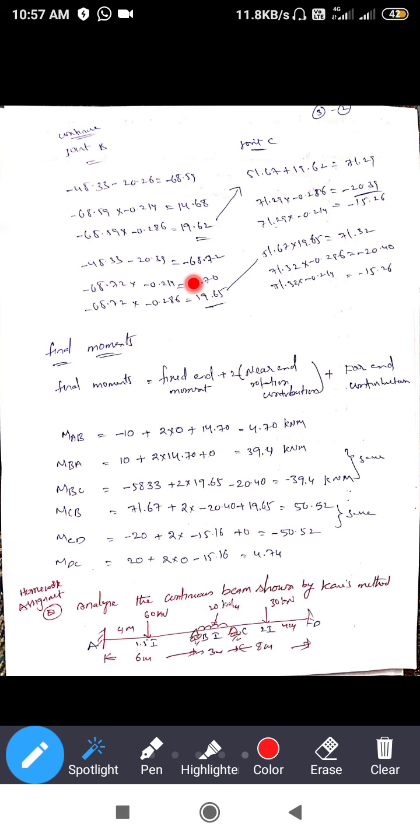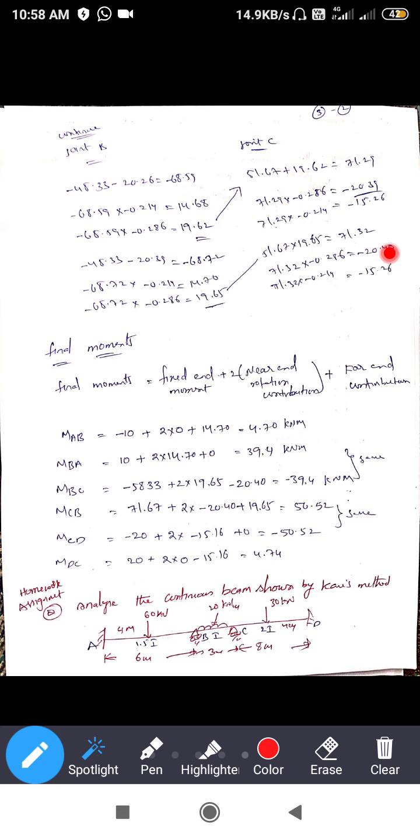Next, coming to the moment B to C, plus 2 into the nearer end, B, plus the far end, C. The B end value for B to C is 19.65, whereas 14.70 was the B to A value. Then 19.65 minus, at the C joint we got 20.40, so minus 20.40. Finally we get minus 39.4 kilonewton meter.